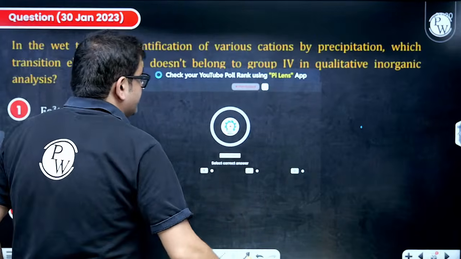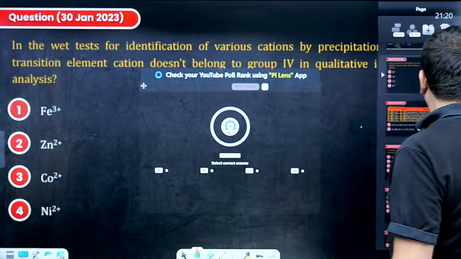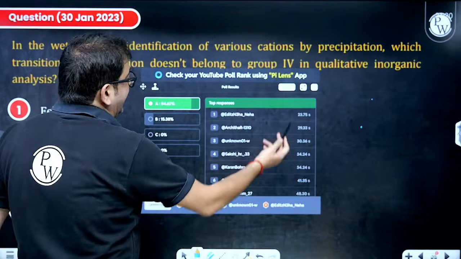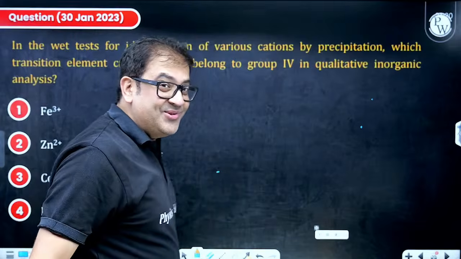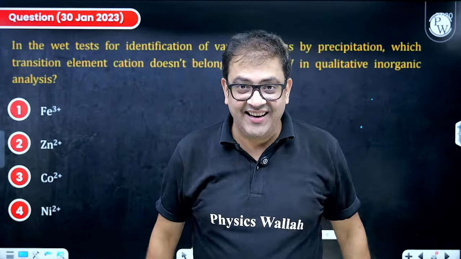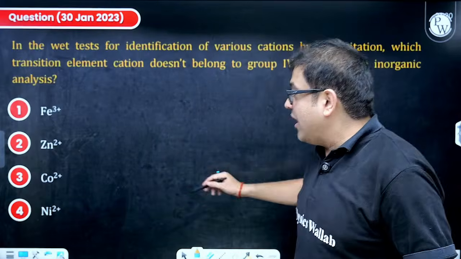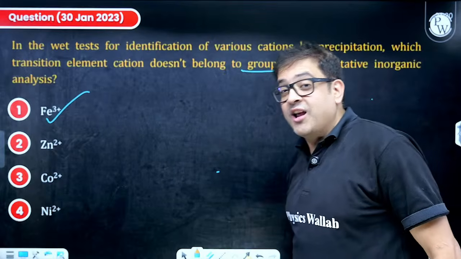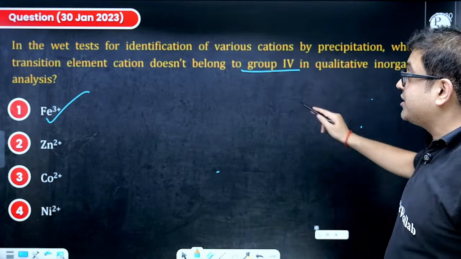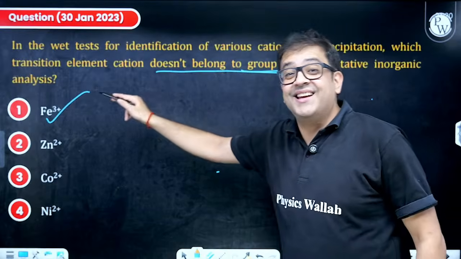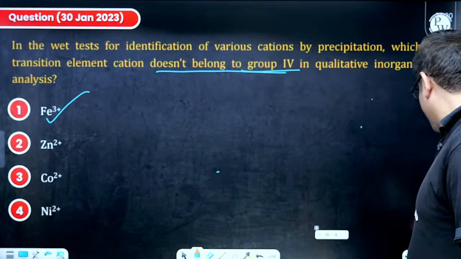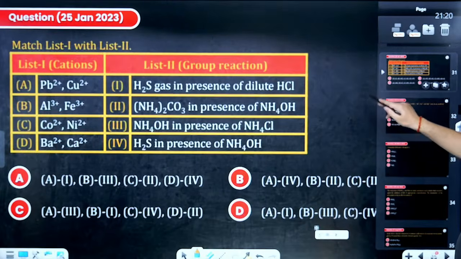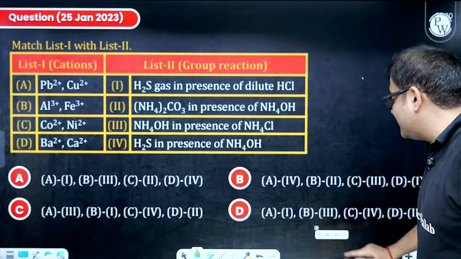So, answer for the question. Acha, let me just confirm. Yes, it is A. So 84%. Now that means you guys have read that table. So perfect. Obviously Fe plus 3, because you can obviously see it is talking about group 4, so which does not belong to group 4. So rather, sir, it is 3. So it belongs to group 3. So perfect. But yes, I hope you have got that confidence. Sir, if you learn, then confidence is a byproduct.